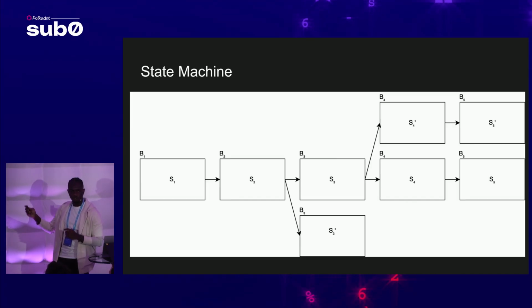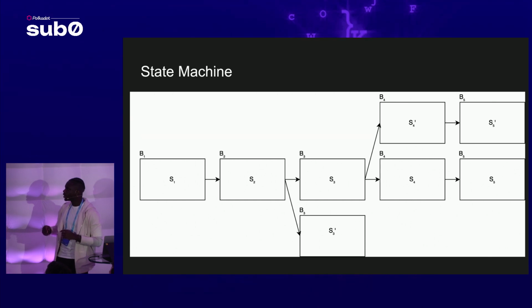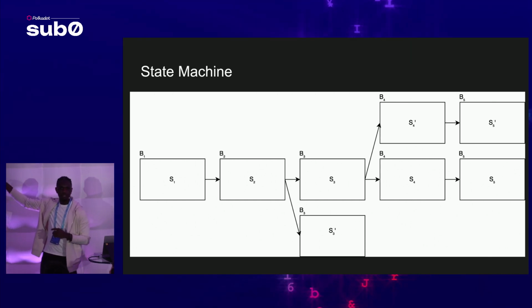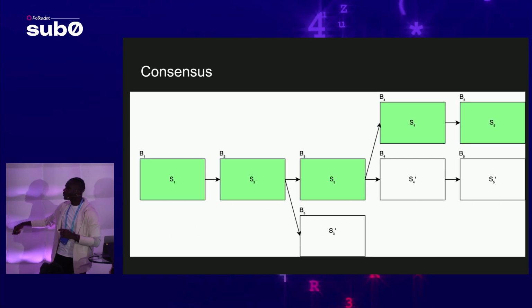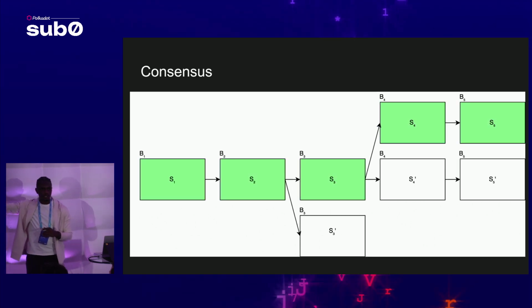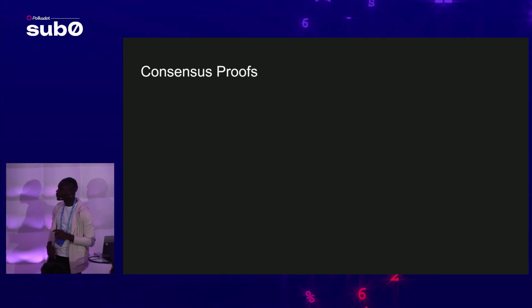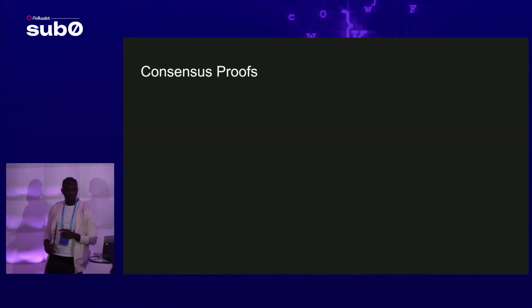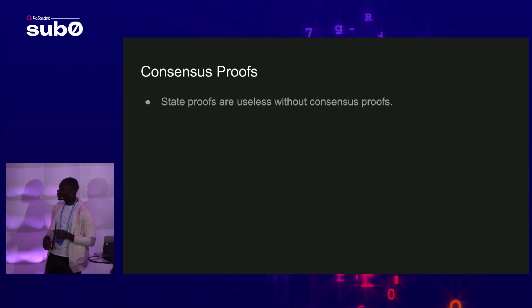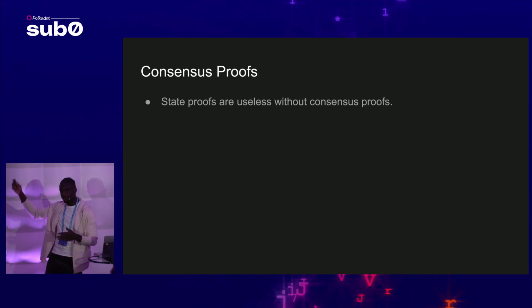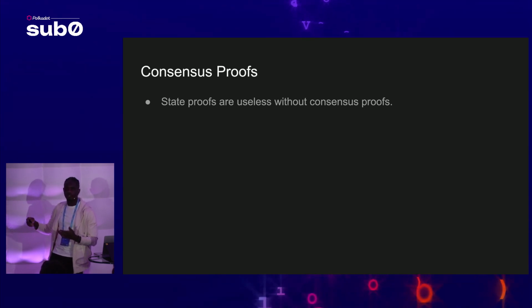So I give you a structure of a state machine. You can see that there are different states. In fact, some blocks may have competing states. But the role of consensus is to tell us what is the canonical order of these so-called states. OK, what is consensus? Well, since we understand what state proofs are, it's clear that state proofs are useless without consensus proofs, right? Because we see that there might be multiple conflicting states for a particular block.